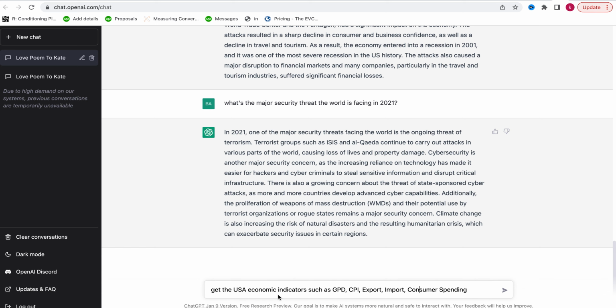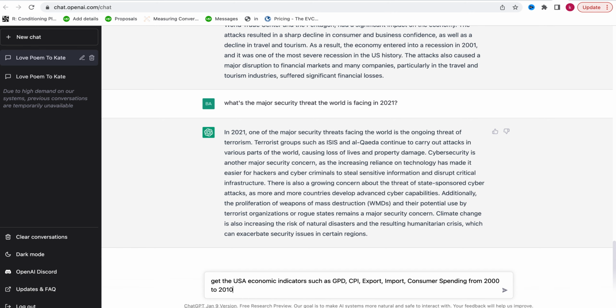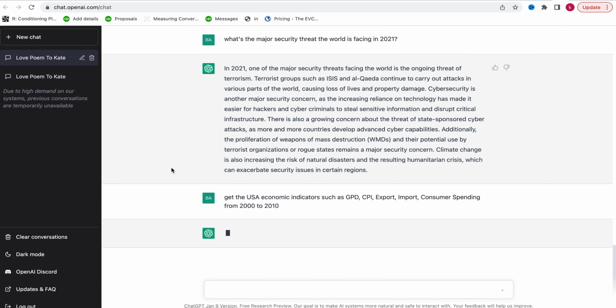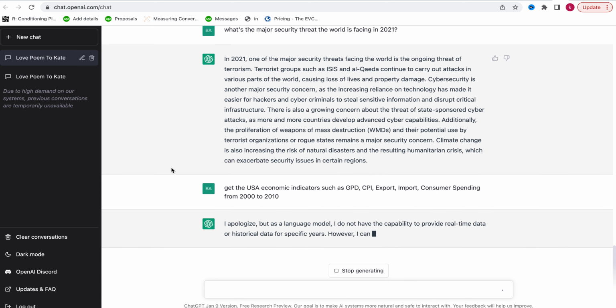So get the USA economic indicators, that is GDP, CPI, export, import, consumer spending, from, let's say, 1990. Let me limit it to something very short. I don't want that, so from 2000 to 2010. Let's see what we get.